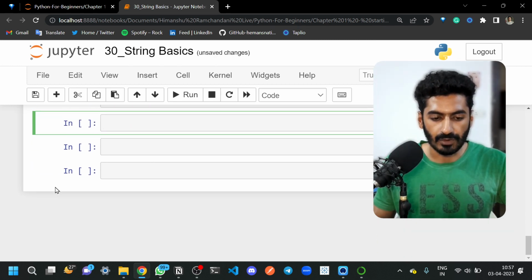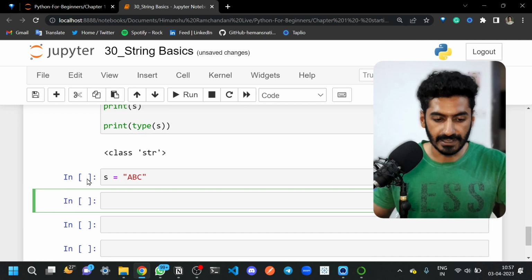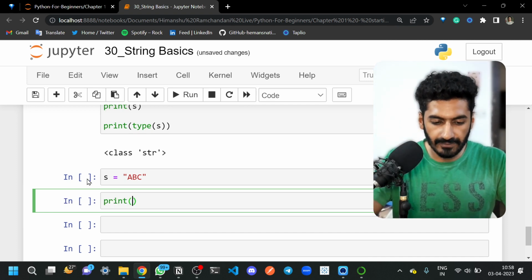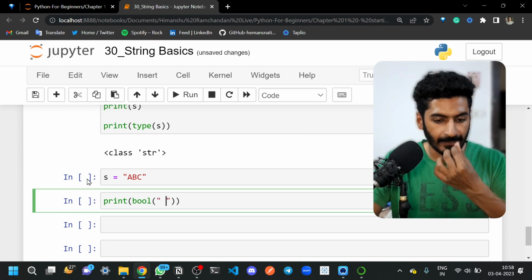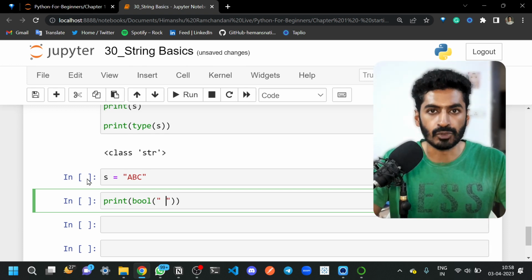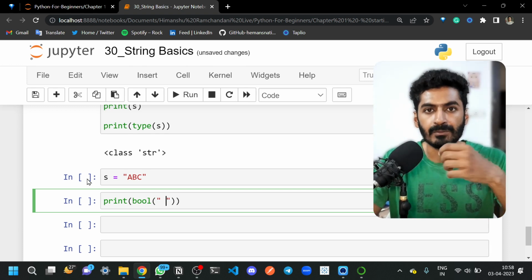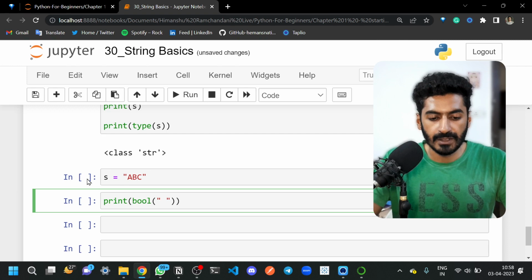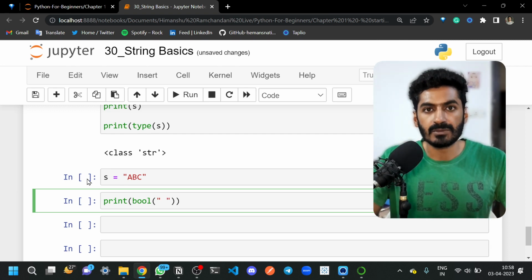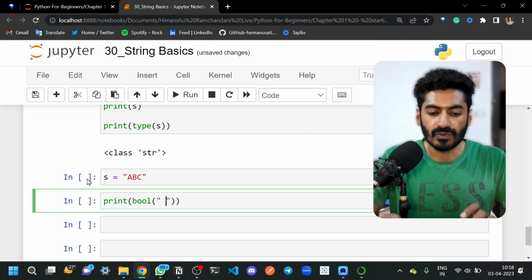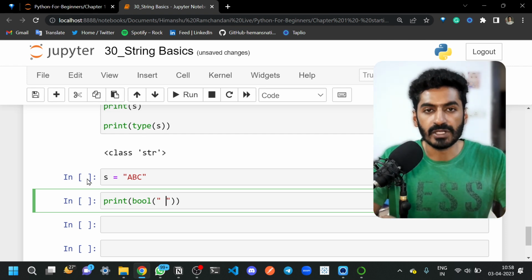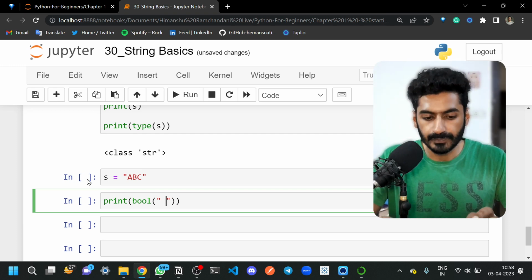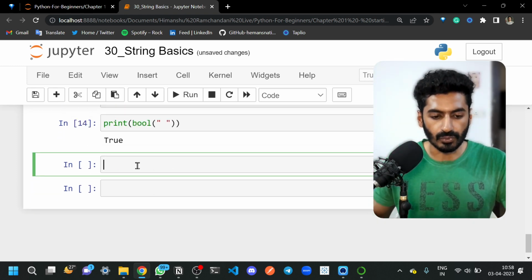Let me show you one more thing. If you pass a space and check the type, I'm converting the space into boolean. Boolean is nothing but true and false. Because a space comes with an ASCII code of 32, it can be converted into binary. That's why there will be a character available, and boolean will consider that as true. So if you run this, it will give you true.